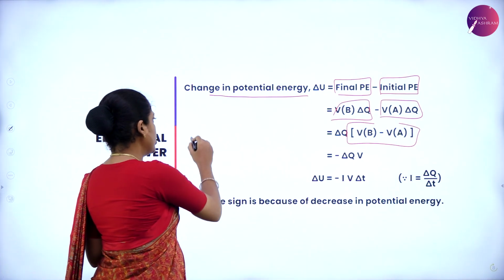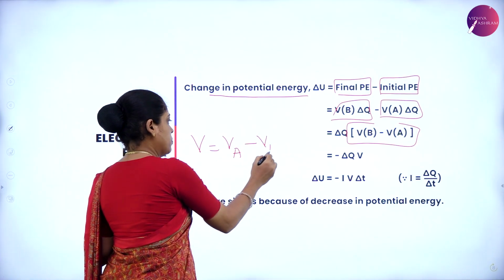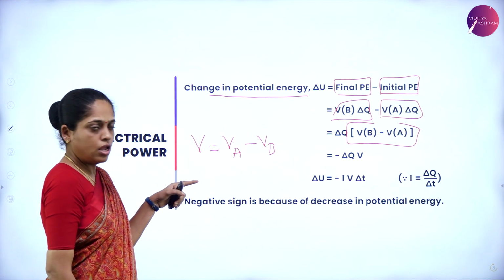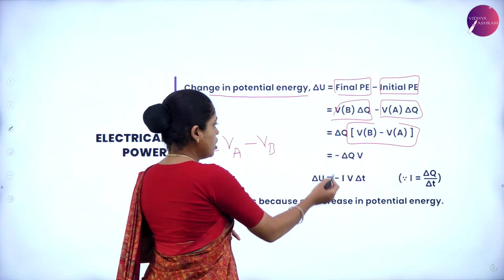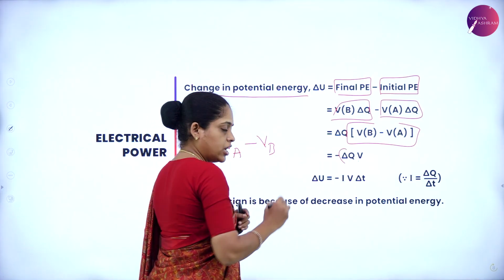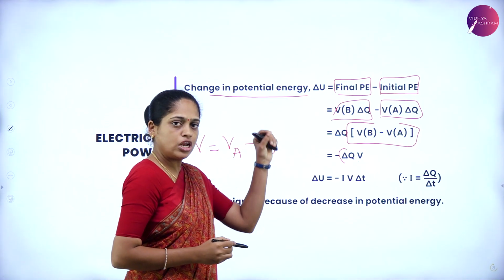But the potential difference is equal to VA minus VB, higher potential minus lower potential. But here we have VB minus VA. Therefore, delta Q into V, and here the V is minus. This is the change in potential energy.